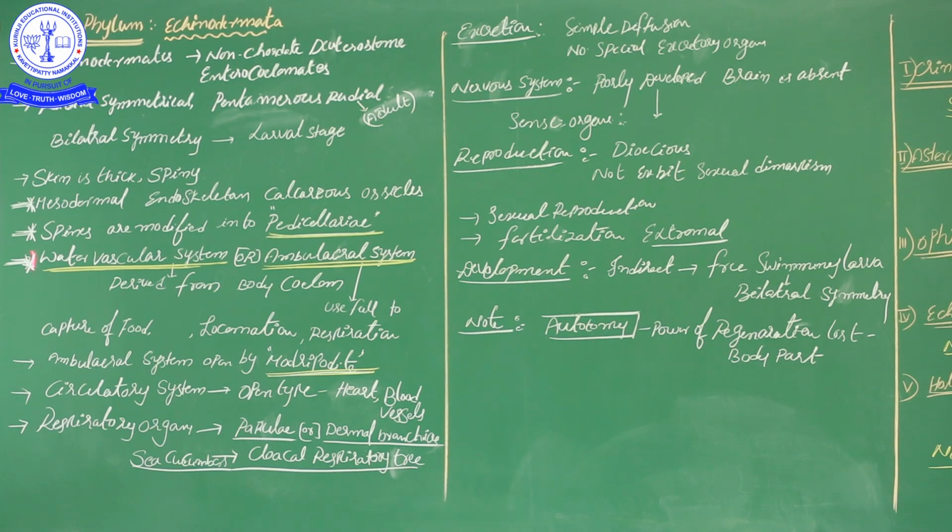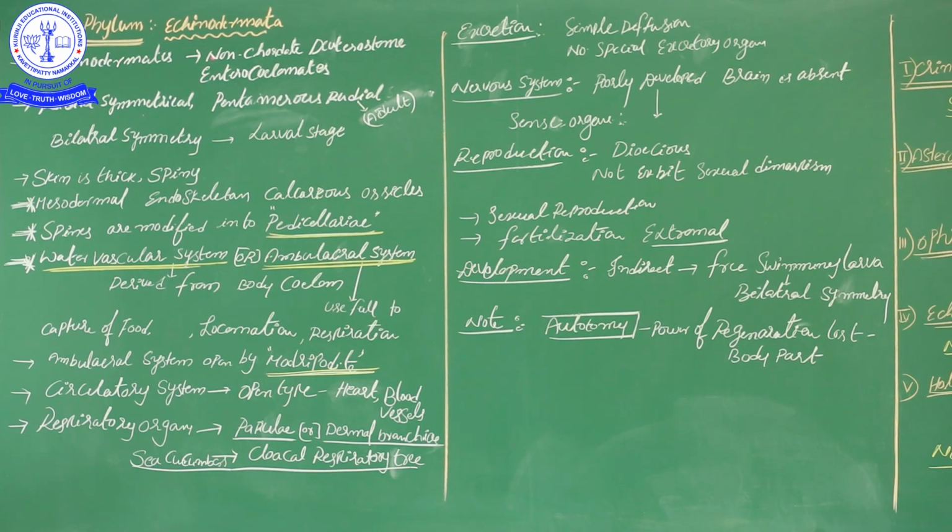Now come to the next point. Sometimes spines are modified into special structures, pedicellariae. This word is very important, pedicellariae. Okay, pedicellariae are formed by the modification of spines. And then the water vascular system, a very important characteristic of Echinodermata.